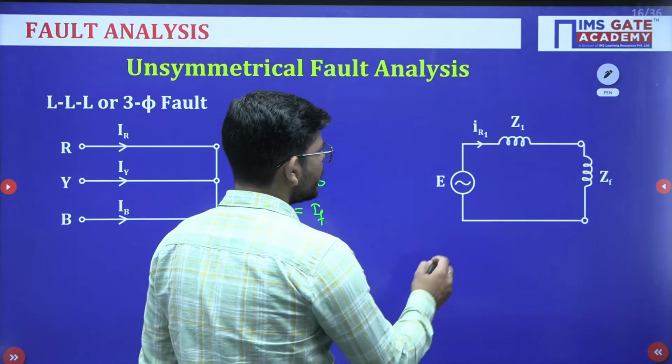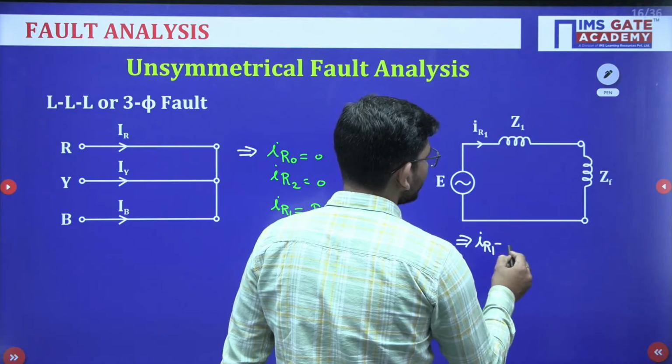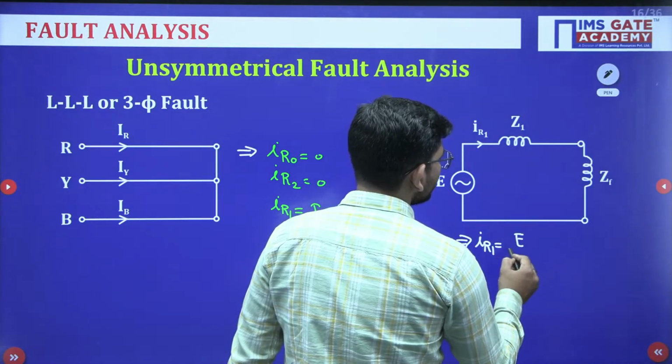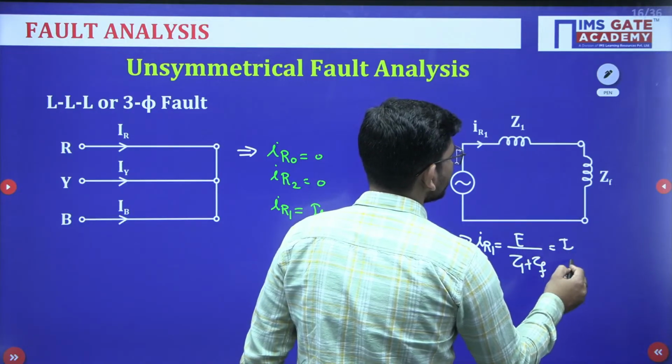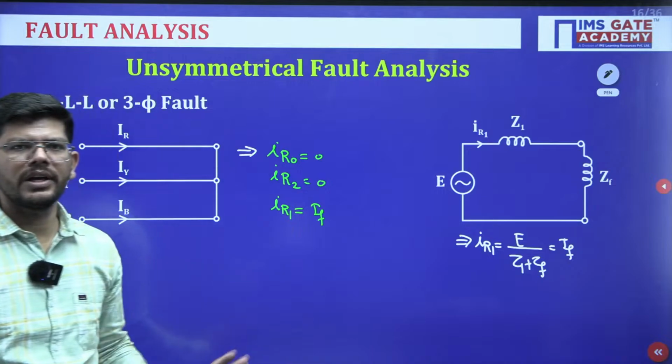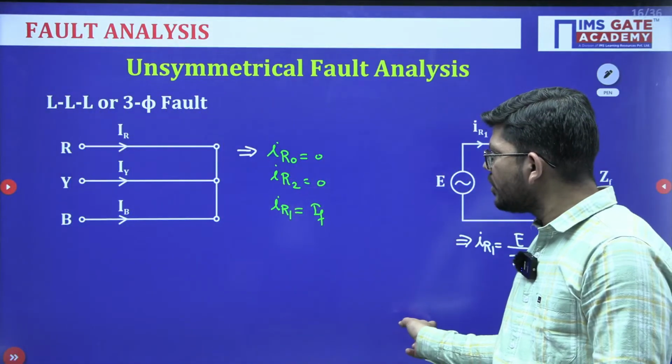Now, if we have to find out the value of IR1 here, or the fault current, this will be equal to E upon Z1 plus ZF. This is how you have to find out the fault current here. Okay, so this is a very simple case, isn't it? So these all are the faults.